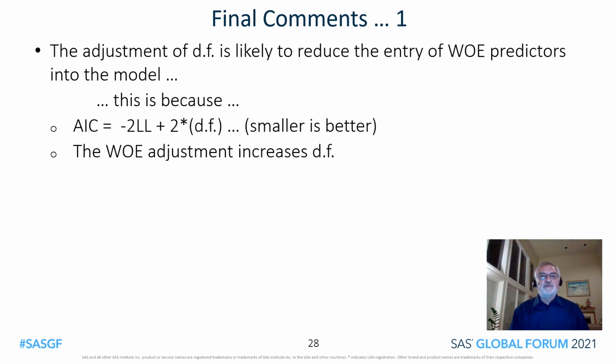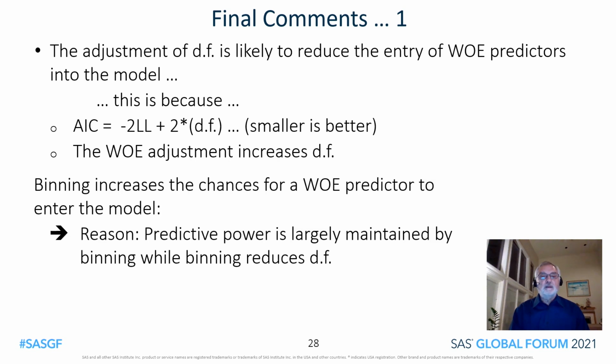Final comments. The adjustment of degrees of freedom is likely to reduce the entry of weighted evidence coded predictors into the model. This is simply because AIC involves degrees of freedom, of course smaller is better, and the WOE adjustment increases degrees of freedom. Binning increases the chances for a weighted evidence coded predictor to enter the model. The reason is predictive power is largely maintained by binning, while binning reduces degrees of freedom.